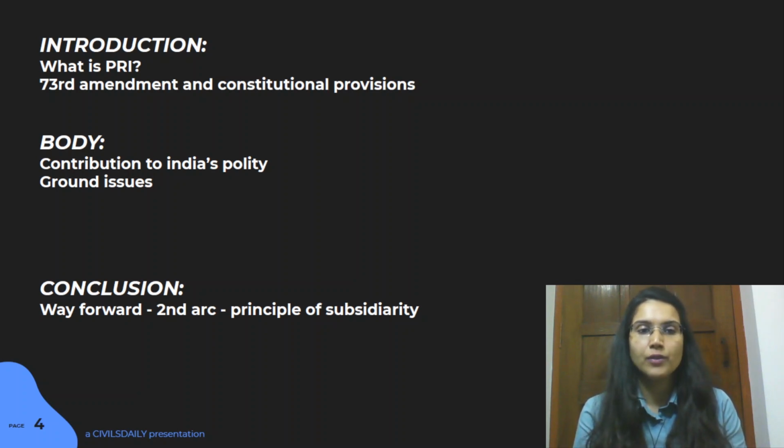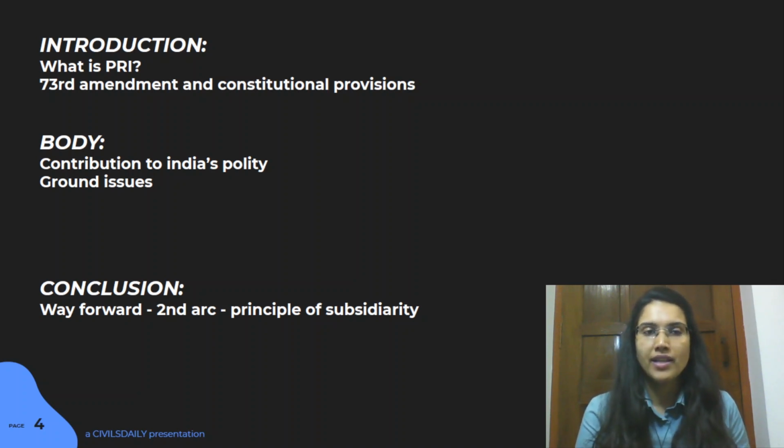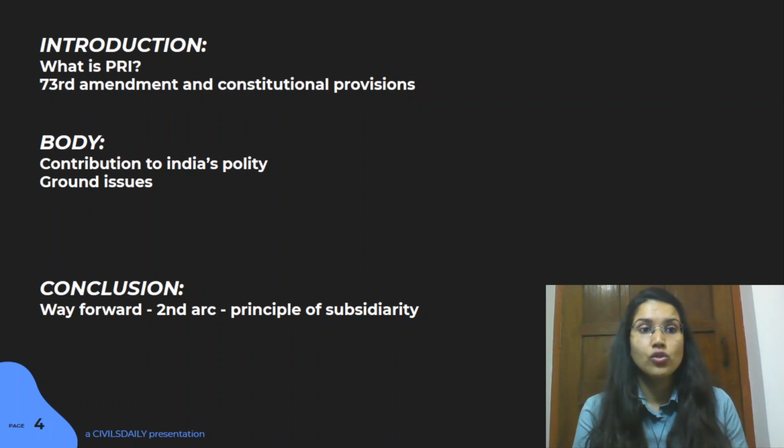Then we can have case analysis, like if there's a successful model with respect to one PRI, that should be replicated in other PRIs also. So that kind of competitive and cooperative federalism now needs to shift from the idea of state to your PRIs, rather than just center and state.